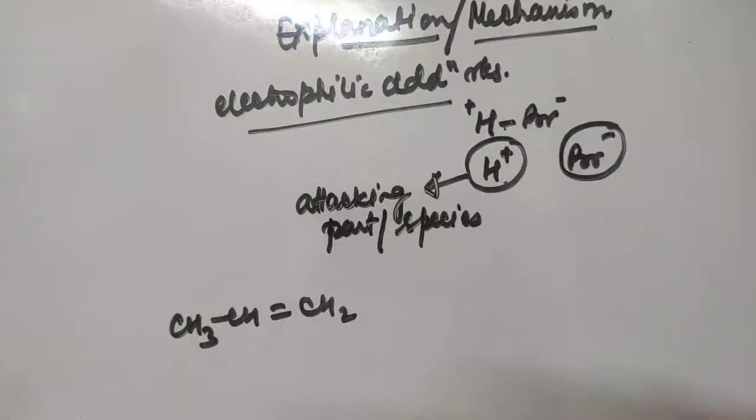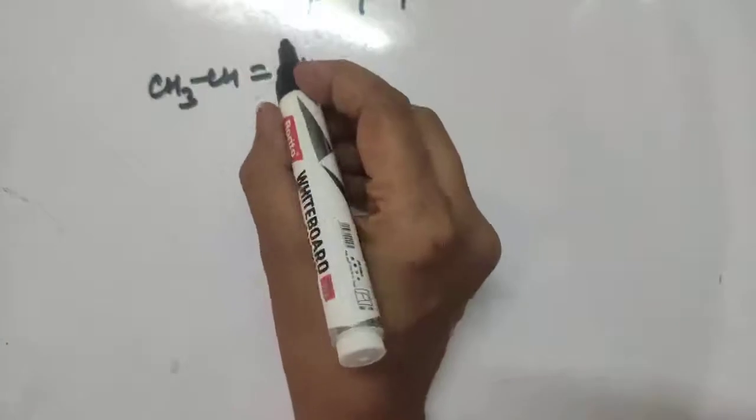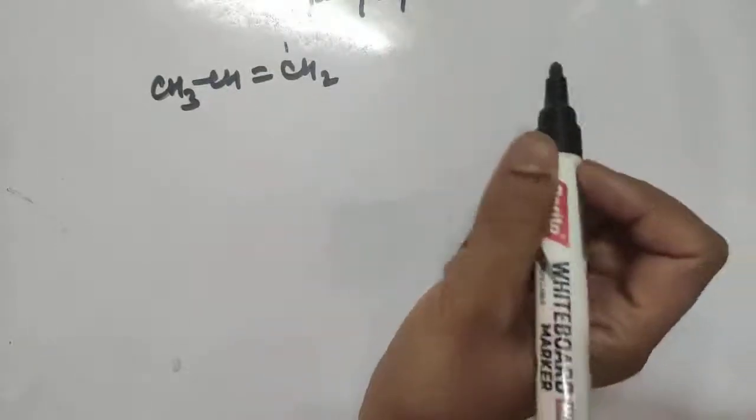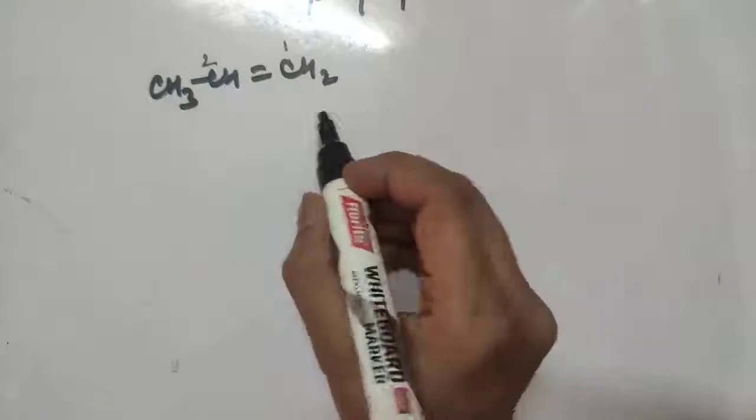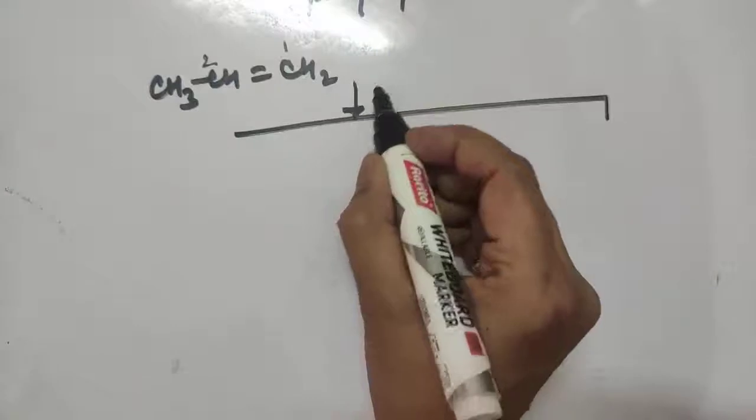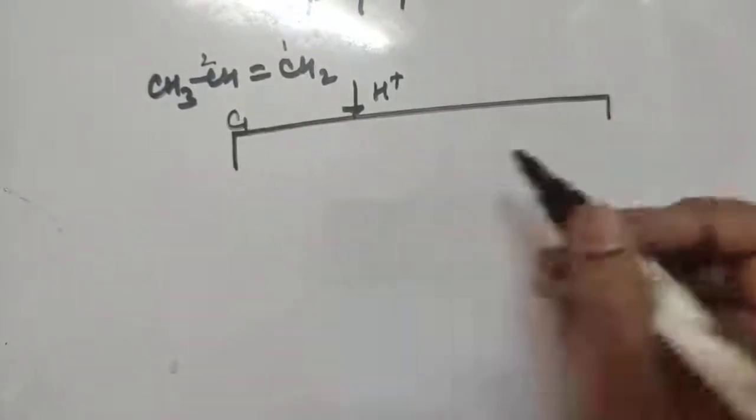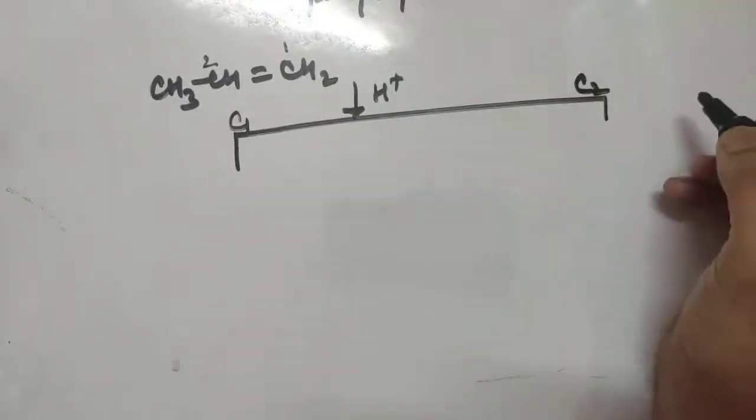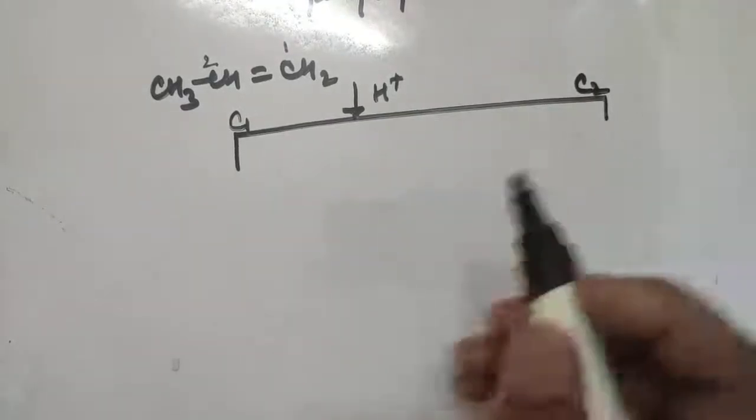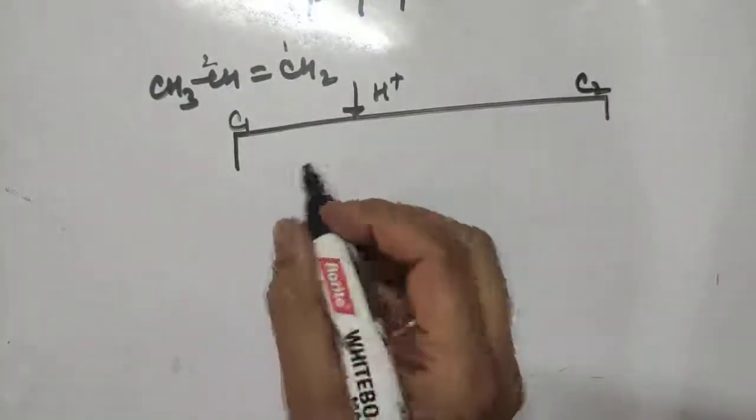So there are two possibilities. The proton can attack this carbon of the double bond, or it can attack this carbon of the double bond, right? So let us see what happens if it attacks on carbon number 1. Attack of H plus on C1, and we will see here attack on C2. Okay, so attack on C1, what will happen?